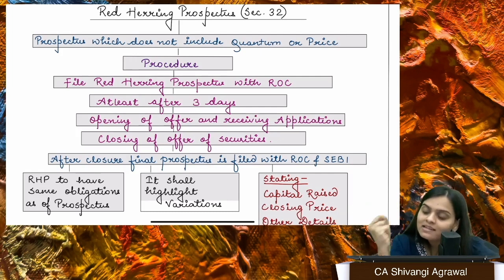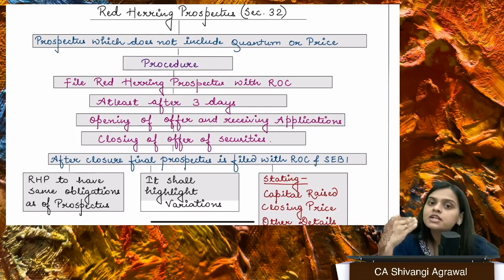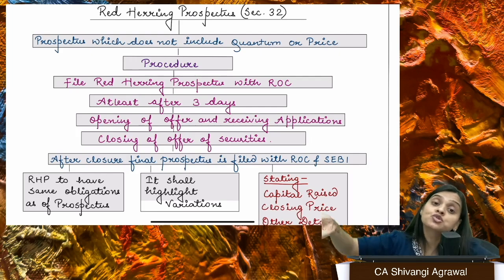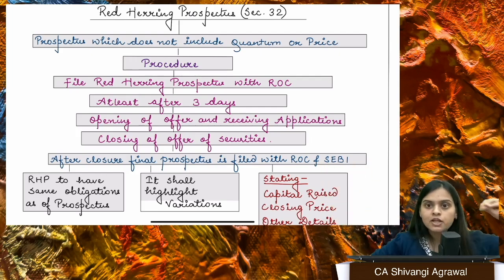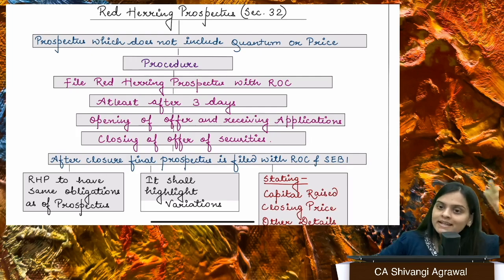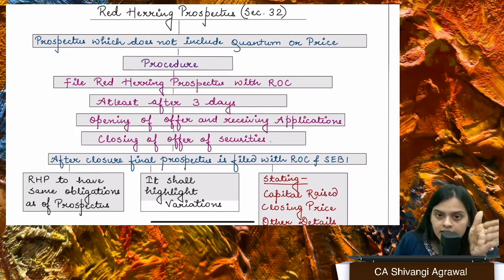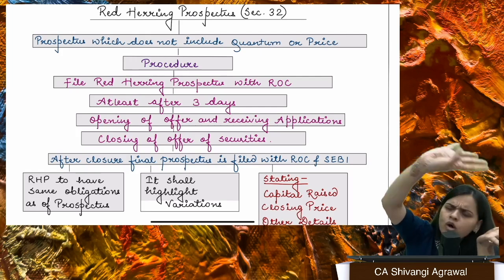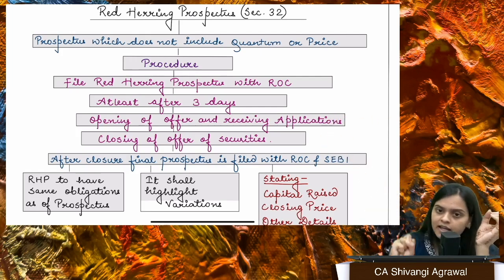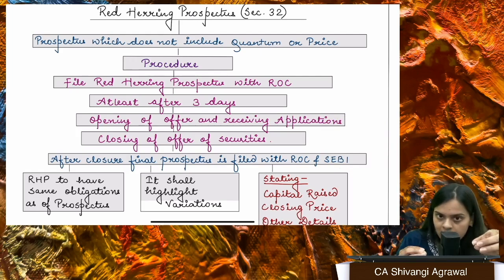But the complete details are not given in the red herring prospectus. So the company basically issues this prior to issue of a prospectus. Fine. So what you're doing is you're filing it with the registrar at least 3 days prior to the opening of the subscription list. Right. Now you have to give all the details of the prospectus and red herring prospectus also. It's just that certain details are missing.